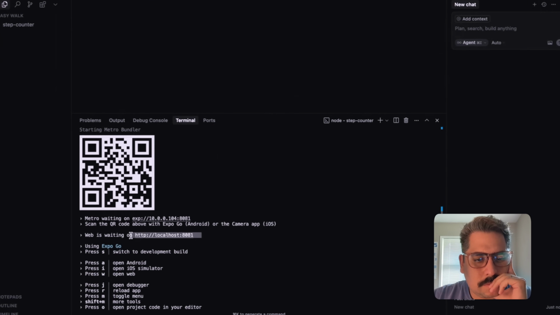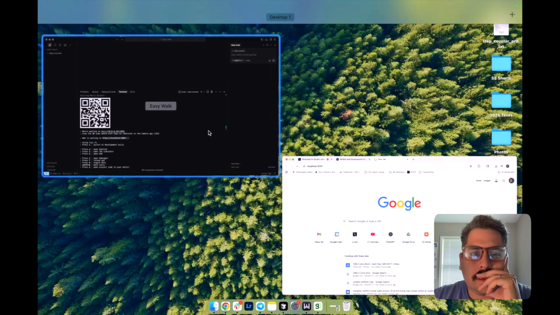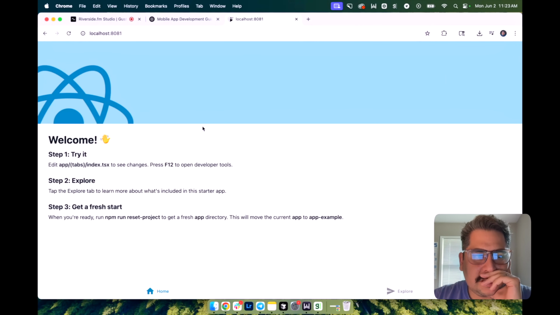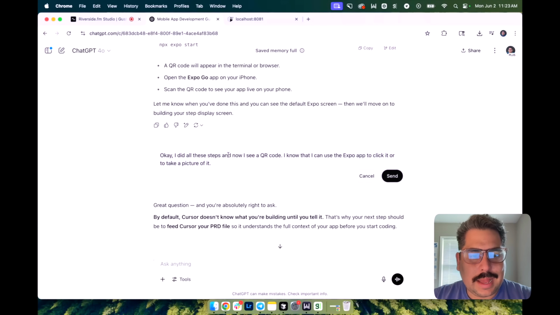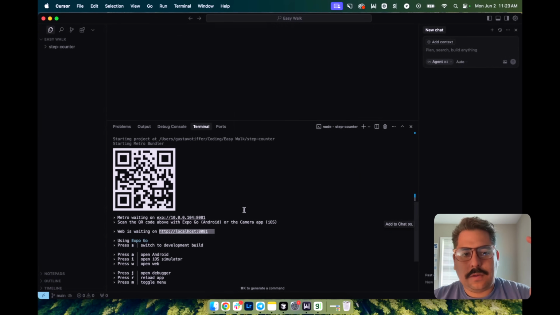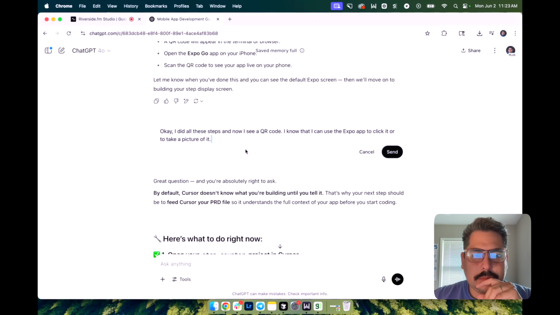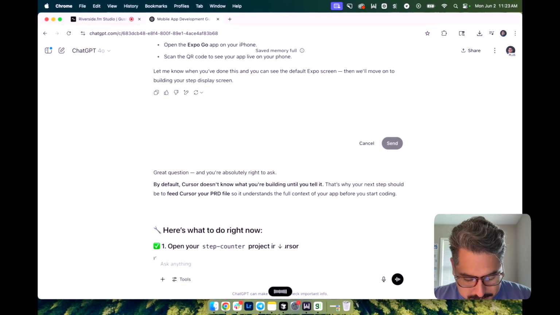Web is waiting. Okay. What does this do? Will it load anything? Okay, something's loading here. I think this means the app kind of works. And I know that if I take a picture of this, there's an app called Expo Go. Let's see if I can take a picture. Step counter. Okay, so I'm going to come back here. I took all these steps. I opened it up on the Expo app and on my computer, and it just says welcome. It looks like just the bones of an app.